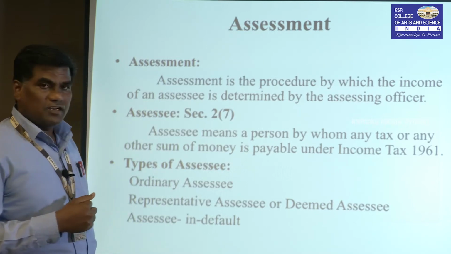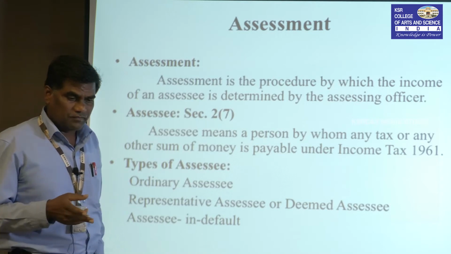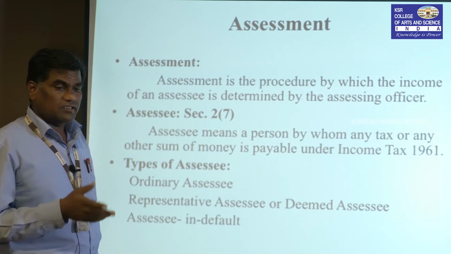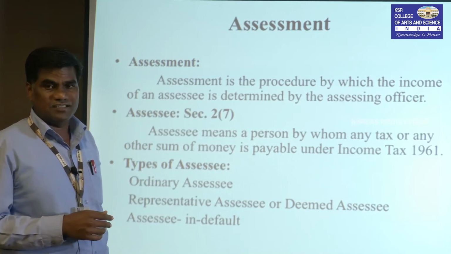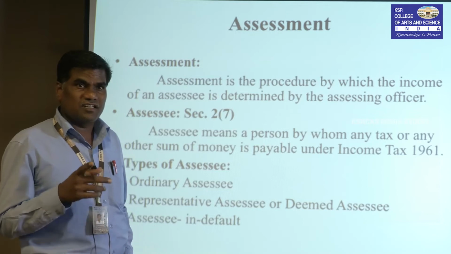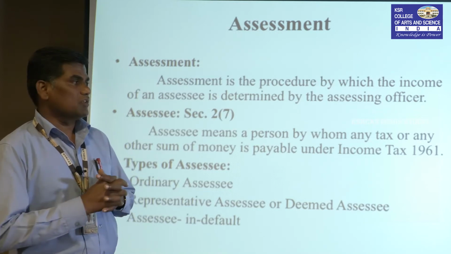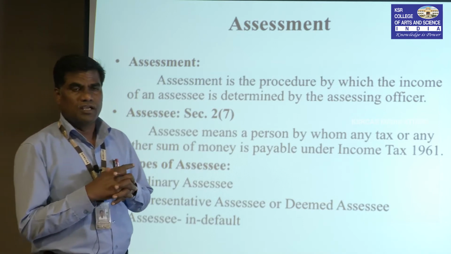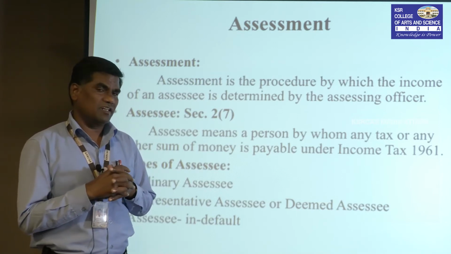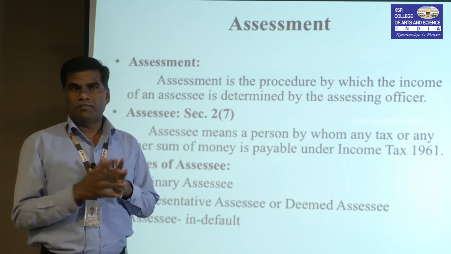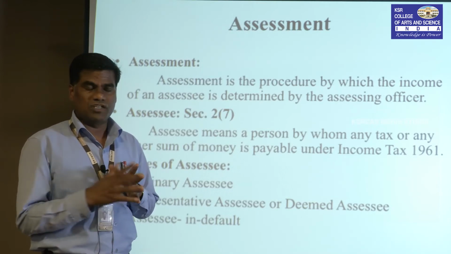So that is income from partnership firm. These are also treated as a person because they are registered under the Act. See, partnership registration is not compulsory, it is optional, but if we go for registration, we get more benefits from the government side. The government gives subsidies to develop the business in future.